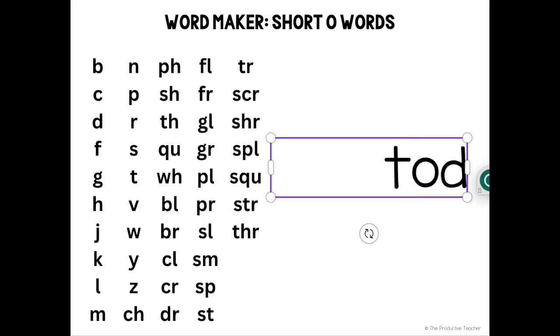Tod. Tod can be a name but not spelled like this. Tod spelled like this is not a word. Vod. Vod is not a word. Wad. Spelled like this, wad is not a word. Yod. Yod is not a word. Zod. Zod is not a word.